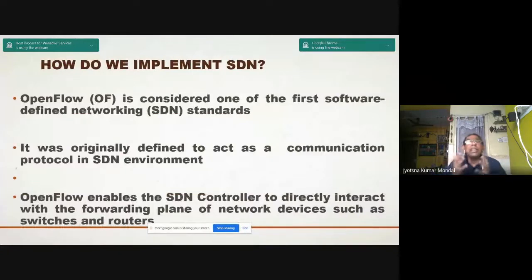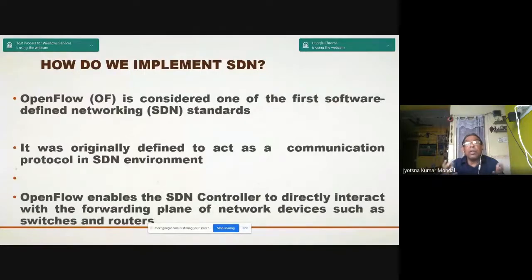Now, how do you implement the SDN network? What is the base protocol for implementing the SDN network? OpenFlow is considered one of the first software-defined network standards. It was originally defined to act as a communication protocol in an SDN environment.